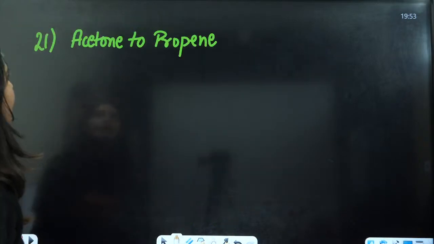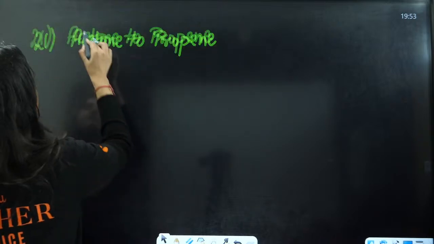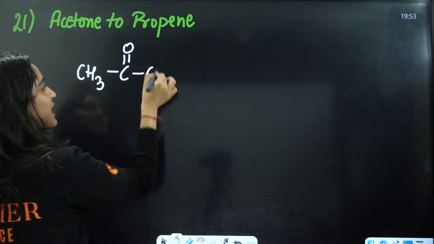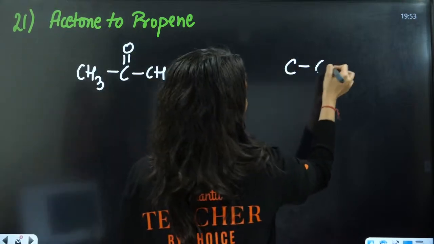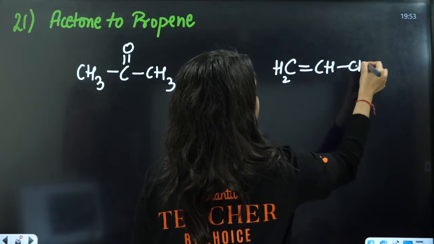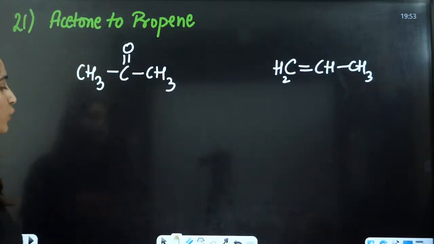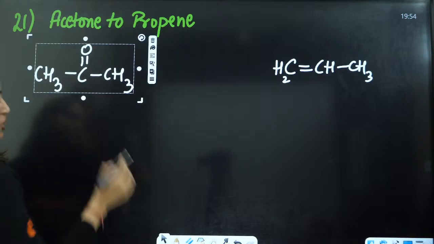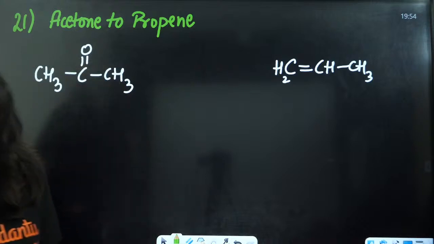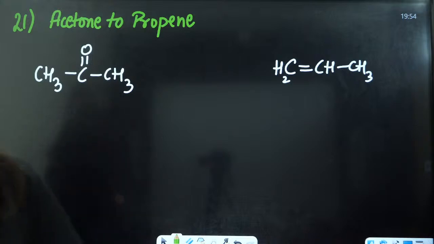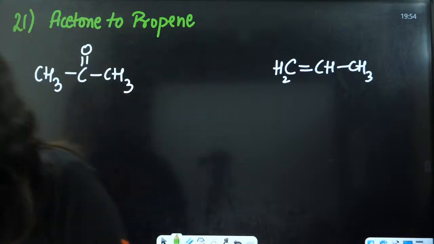Very good. Next is acetone to propene. Now you have acetone, that is CH3, C double bond O, CH3. This is getting converted to propene, that is 1, 2, 3: this CH2, this is CH, this is CH3. How do we convert acetone to propene? Everybody in the chat box, how do we convert acetone to propene? Yes, everybody. Okay.